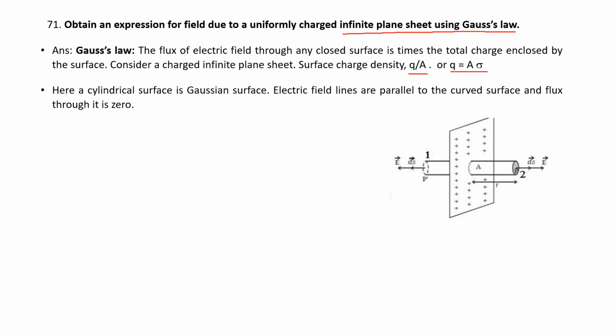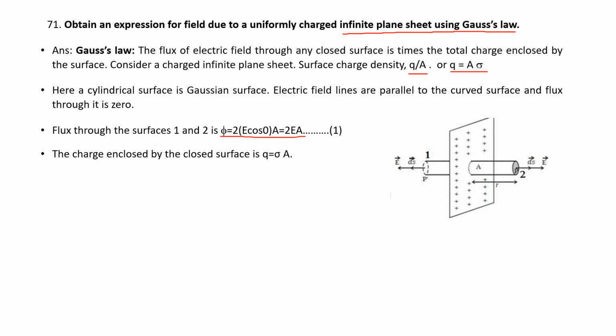Here, a cylindrical Gaussian surface is considered. Electric field lines are parallel to the curved surface, so the flux through it is zero. Flux flows only through surface 1 and surface 2 here. It is given by phi is equal to 2 into E cos 0 into A, that is equal to 2EA.